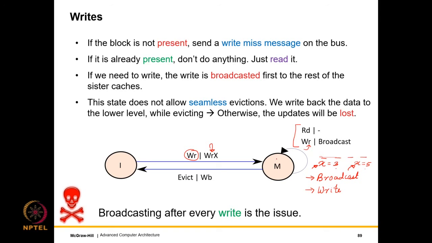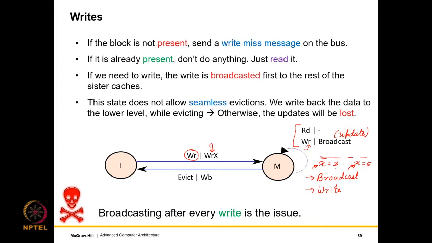So this is the key, this is the broad idea that if we want to write from the invalid state, we move to the modified state. There we can keep on reading, there are no issues. But if you want to write, the write needs to be broadcasted, which of course is an overhead. But this is why it is called an update protocol, that whenever we write, we just broadcast the write.